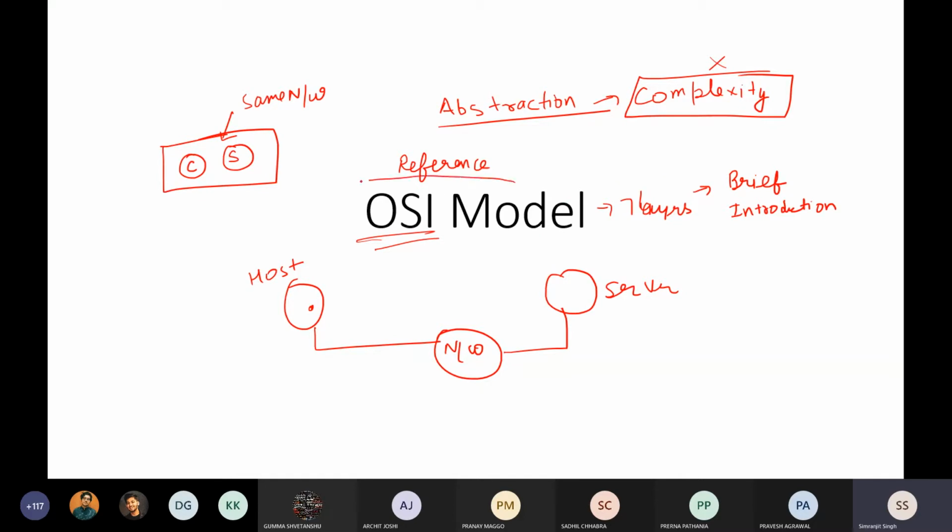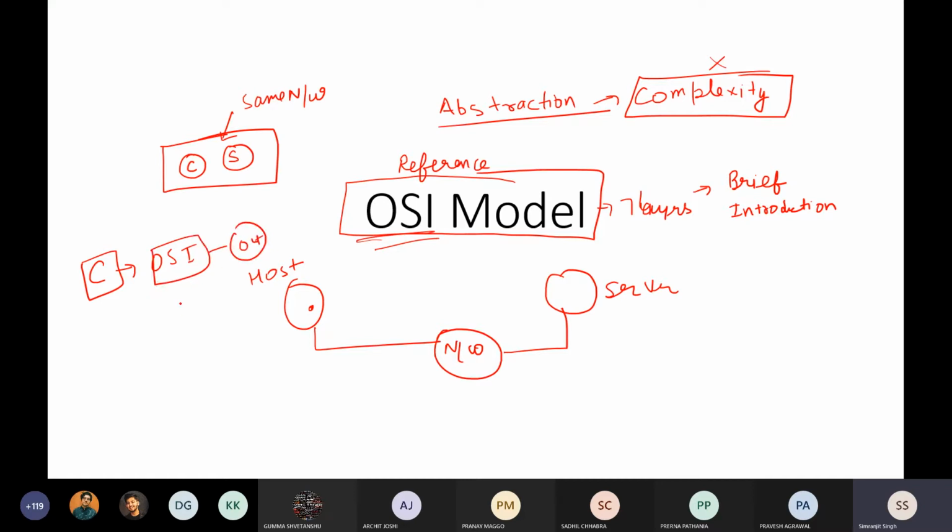Okay, so our main goal of this OSI model is to provide the abstraction layer. Okay, so the client will be thinking that they take some kind of input and give it to the OSI model, and this OSI model will return the desired output.